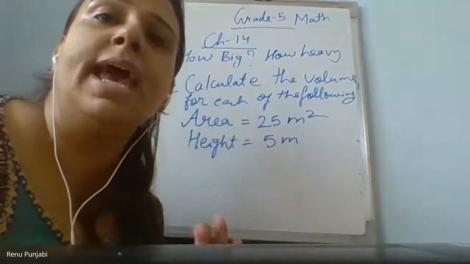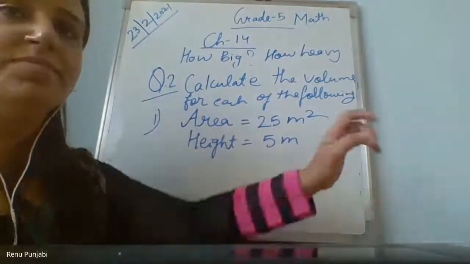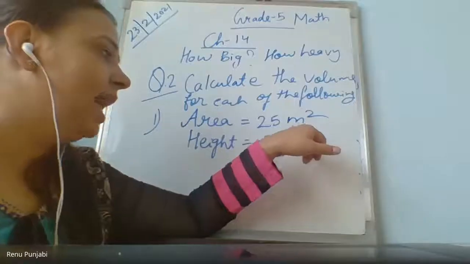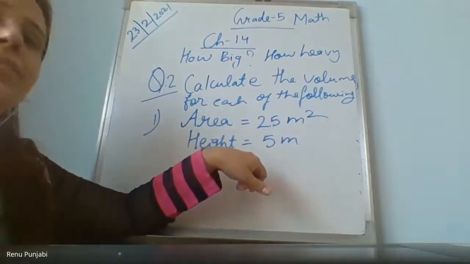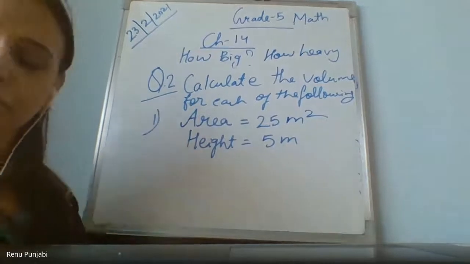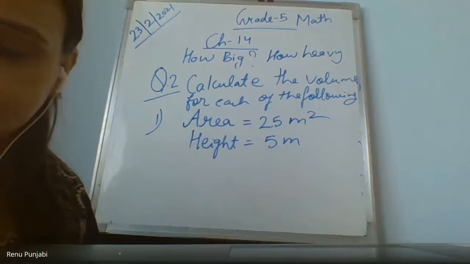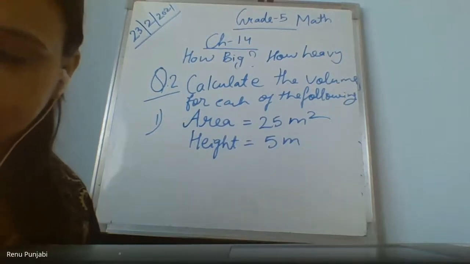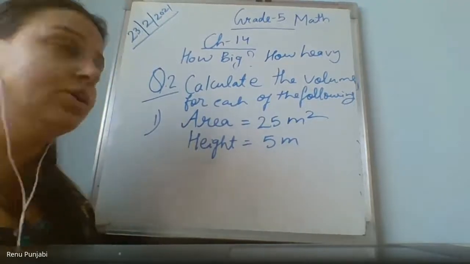Area also given. Who is saying it's a cube? How cube? Cube. Yes. Now find, when height is given here, the volume. What is the volume? What is the volume of this figure?